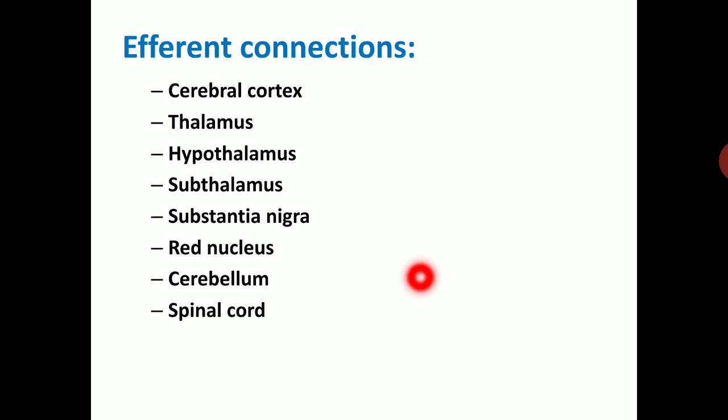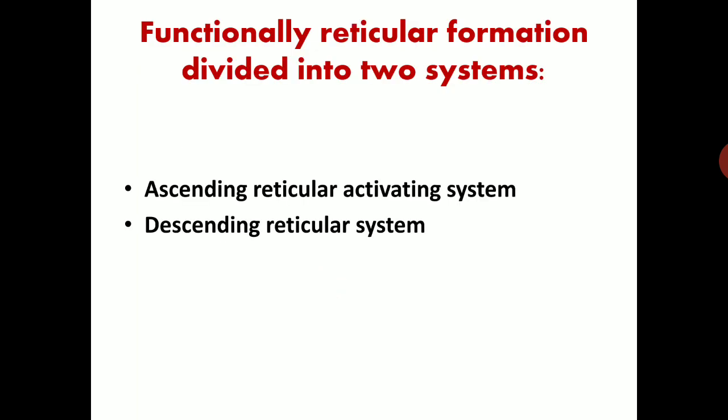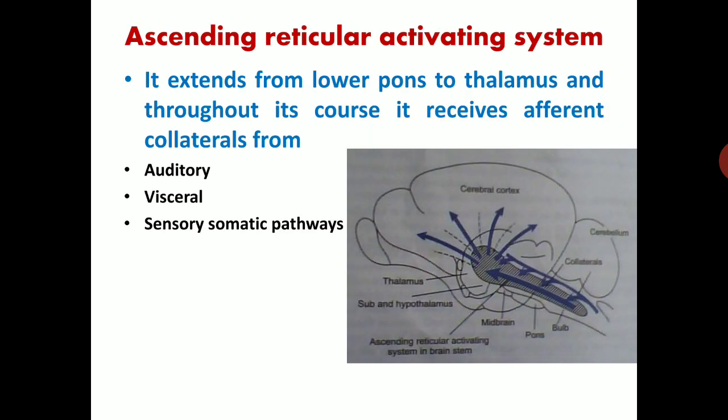Now efferent connections mean fibers from the reticular activating system to other areas of the brain, like the cerebral cortex, the thalamus, hypothalamus, subthalamus, substantia nigra, red nucleus, cerebellum and spinal cord. Functionally, the reticular formation is divided into two systems: the ascending reticular activating system and the descending reticular system.